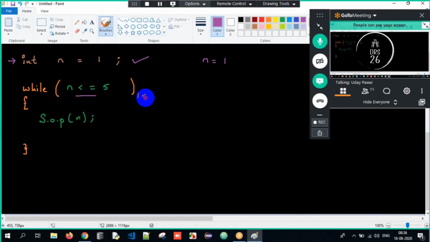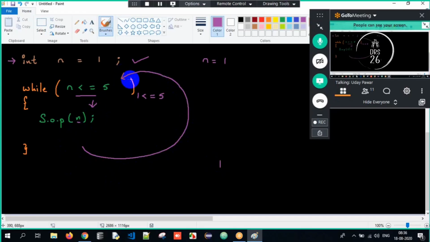Is 1 lesser than or equal to 5? Is it true or false? True. Control will come inside, meaning the while loop will execute only when the condition is true. The n value will be printed, correct? 1 will be printed.